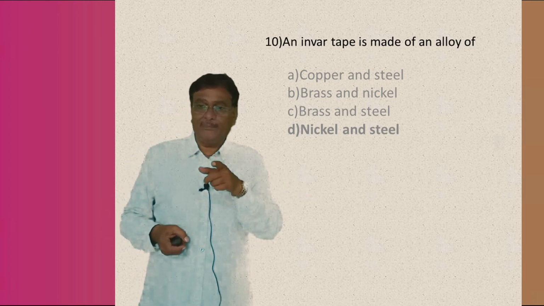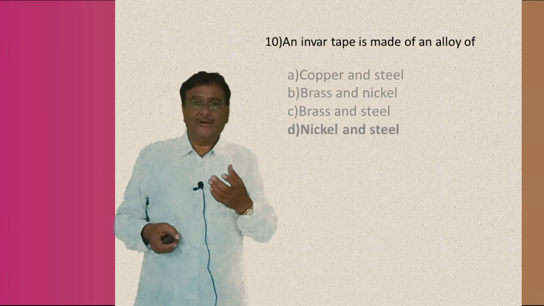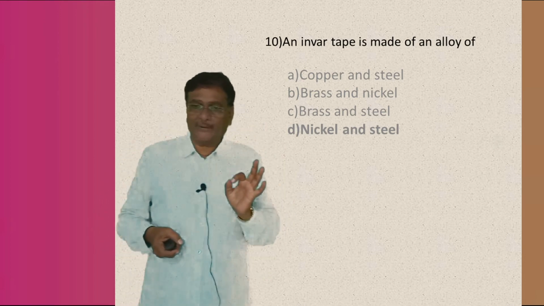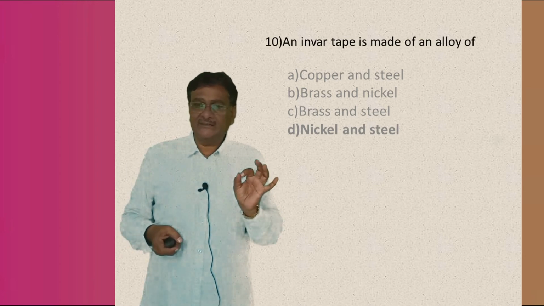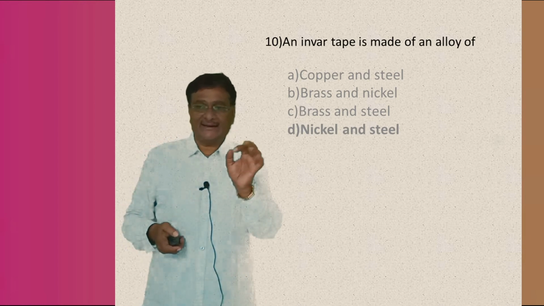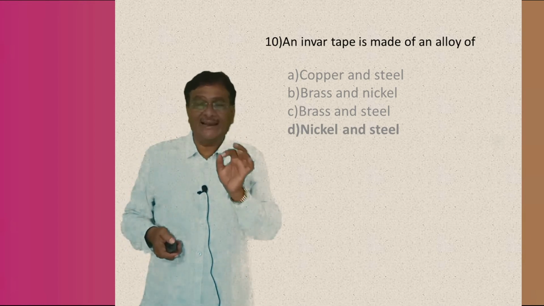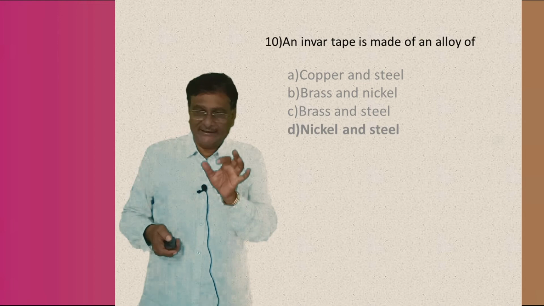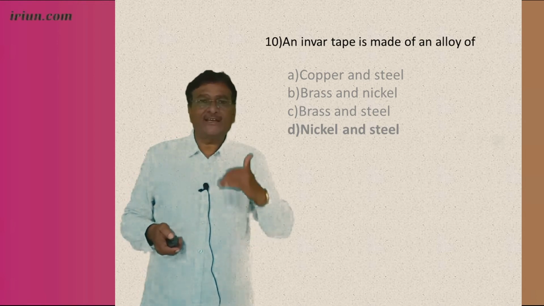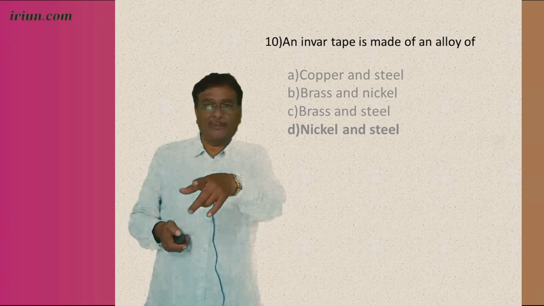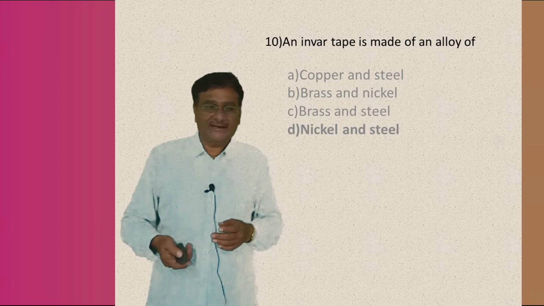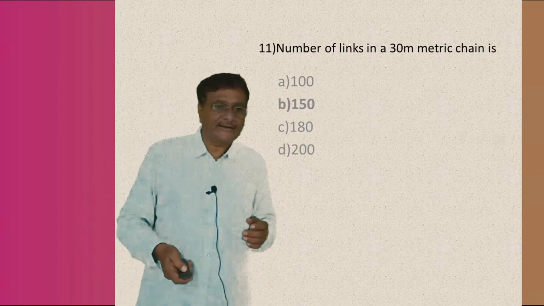So, the invar tape is made up of an alloy. The question is, which type of alloy? Again 4 options are there: copper and steel, brass and nickel, brass and steel, and the last one nickel and steel. My boys, the right answer is the last one, nickel and steel. Nickel and steel are the two materials by making use of which the invar tape is prepared. Therefore, the invar tape is made up of an alloy of nickel and steel. That is the 4th answer. Okay. Next, go to the next.